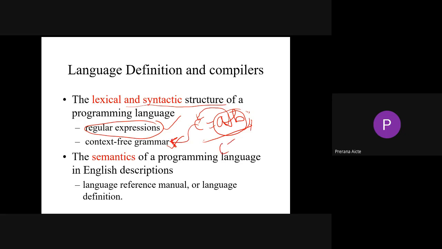In the second statement, we can write like this: C equal to B plus D. We can also write like this, right? So we call this type of grammar context-free grammar, and representing it in a different way is nothing but your regular expression. The semantics of a programming language, in an English description, will be a general language reference or general language definition.